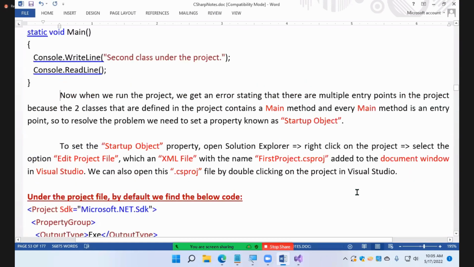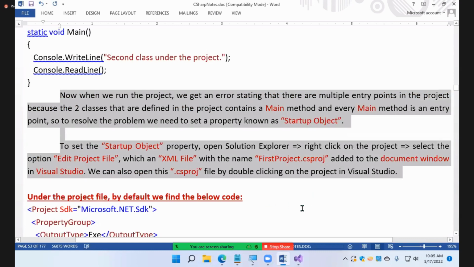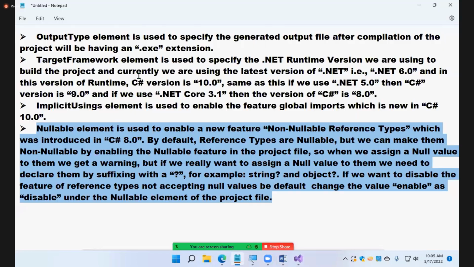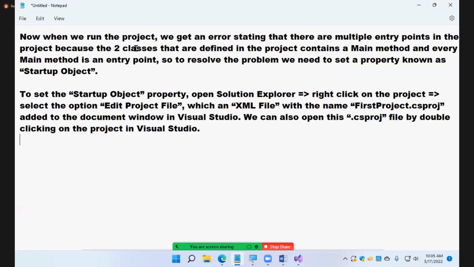Guys, when you compile the project, what happened? By default, when you compile the project, now what happened? Read this. An error stating that there are multiple classes containing a main method, and every main method is an entry point. To resolve the problem, we need to set a property. What is the property? We need to set it.